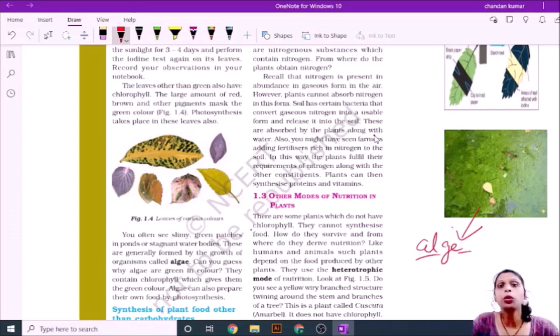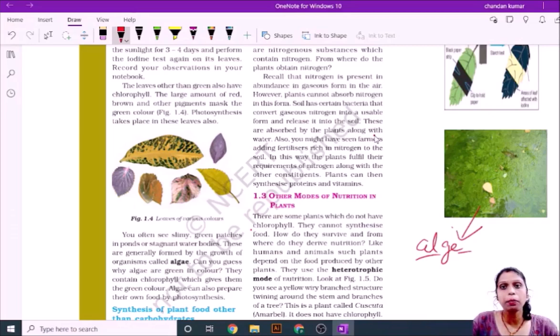You know that nitrogen is available in abundant quantity in air, but plants can't absorb nitrogen through the air. They absorb nitrogen through the soil, because some bacteria present in soil convert the nitrogen into usable form and give it to the plant. And plants take that nitrogen and make their nutrients.